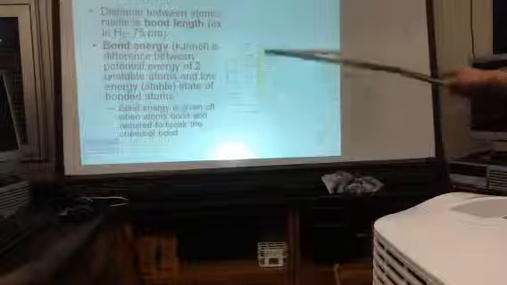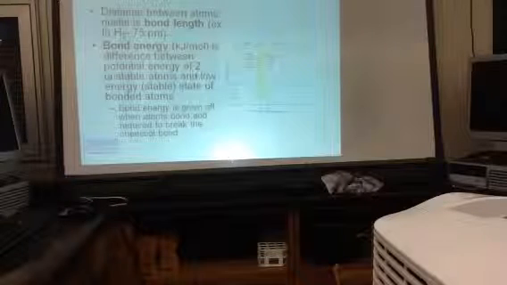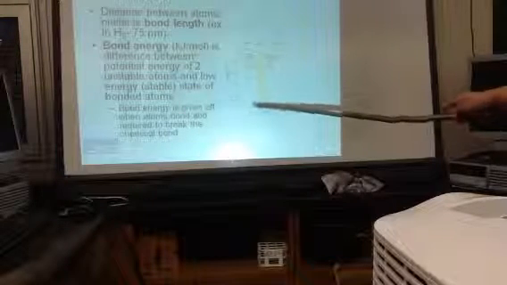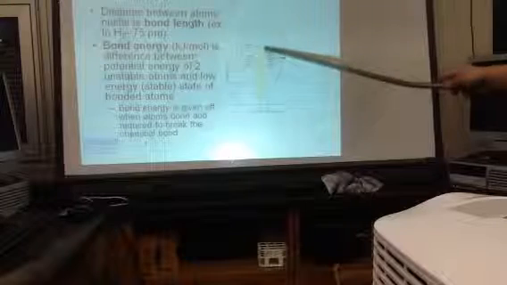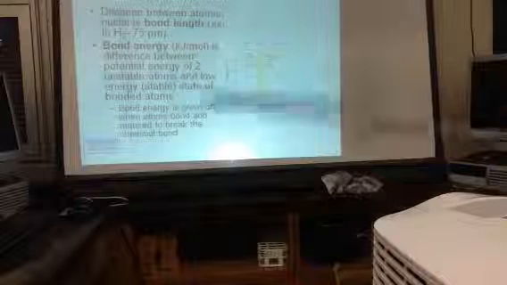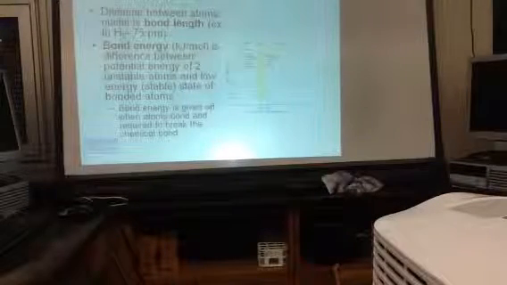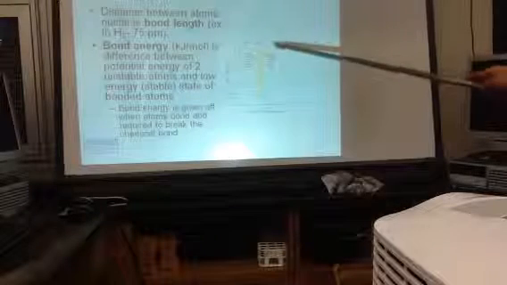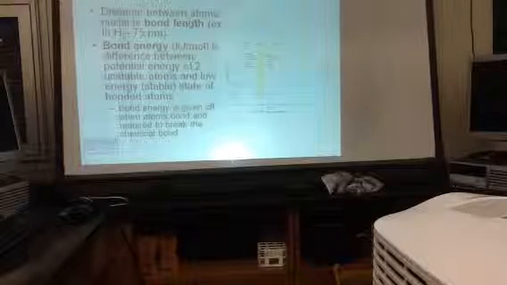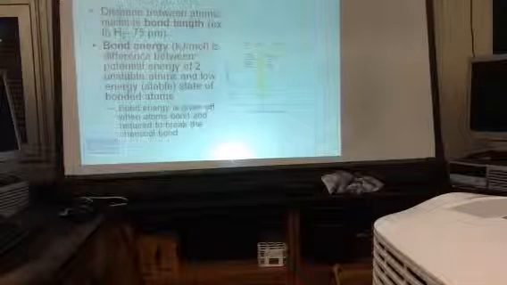If they get down to this point where the attraction and the repulsion are balanced, they're very, very stable, they're very low energy, they give off that much energy when they form that bond. If they move a little bit further apart and they're being attracted again, the protons on one being attracted to the electrons on the other, they're racing towards one another again, then they're again not stable, and they're back up to this higher energy condition. Okay? Make sense? We'll do lots more questions.